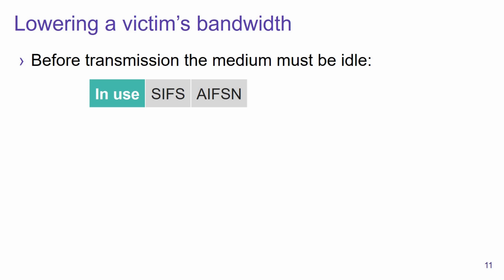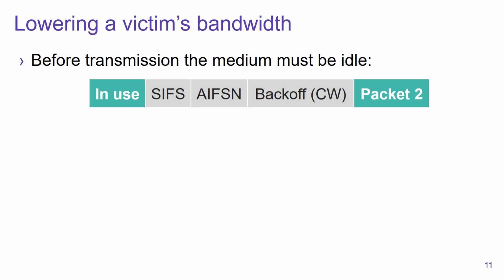And then finally, the device will also wait a random amount of time called the backoff window or the contention window. This is a random value, and it is used to also give other clients an opportunity to transmit as well. In case during these 3 periods no other device started transmitting, the device can transmit its own frame.